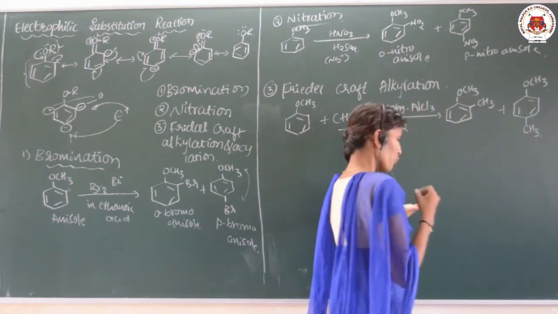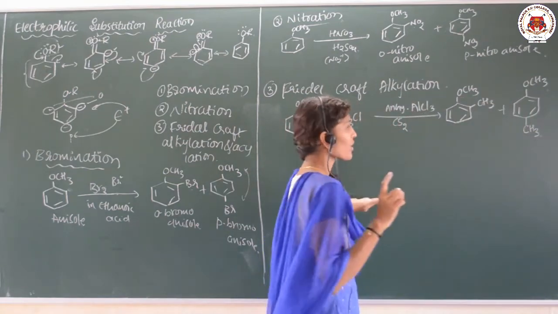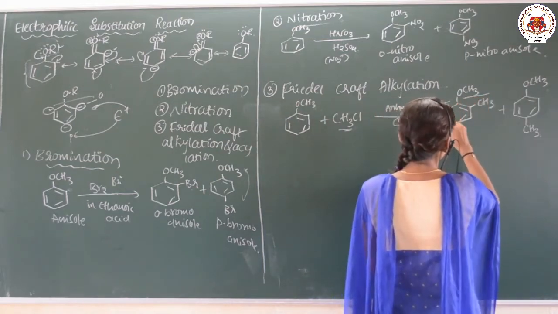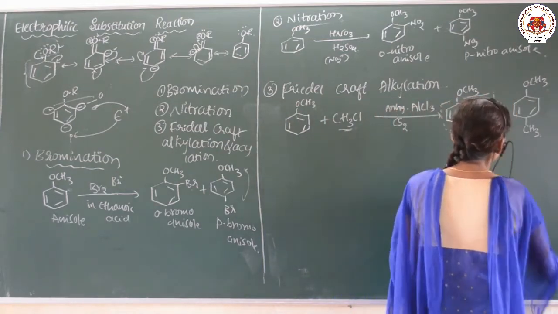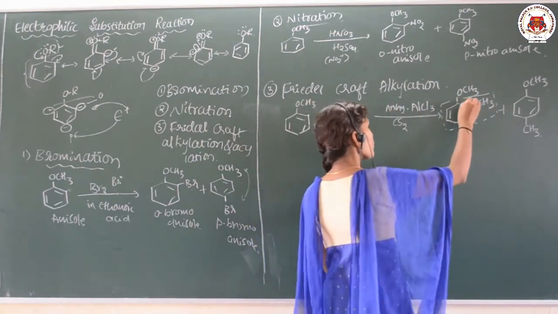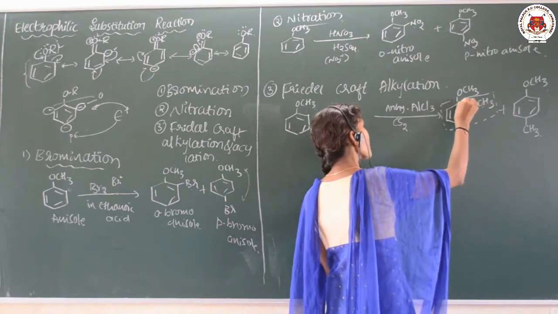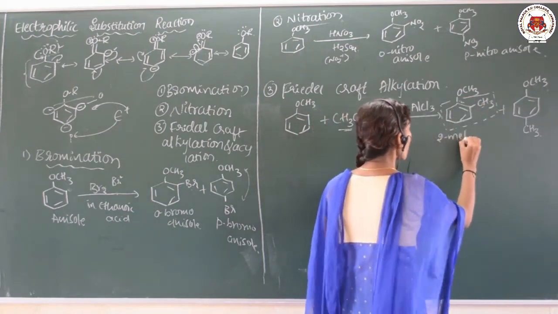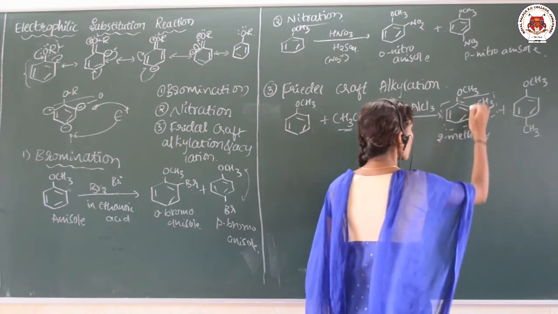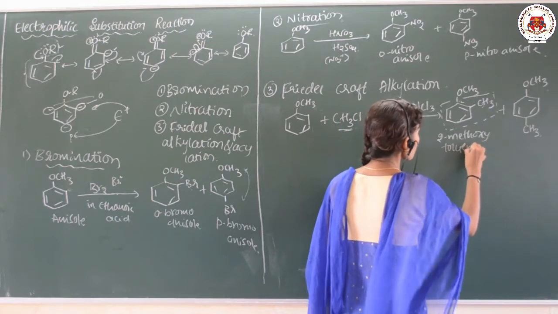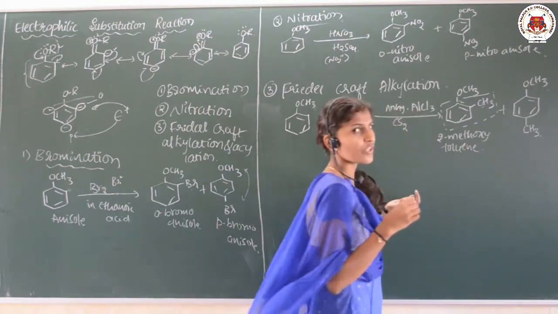See here, while naming it is quite different. What is the structure of this one? Benzene ring with CH3 means that is toluene, and with respect to the CH3 group, the methoxy is at the second position. This group is methoxy, so 2-methoxy toluene is the IUPAC name of this compound.